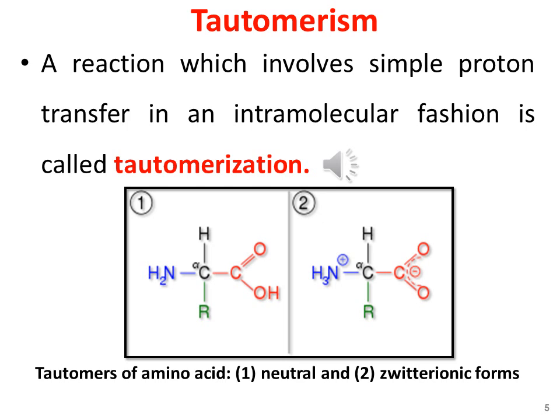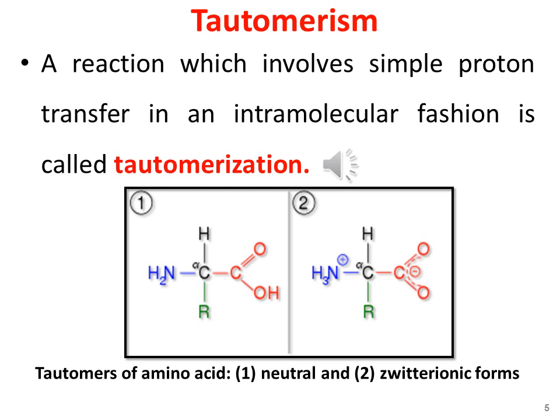Whereas in the other structural formula of the amino acid, labeled 2, the proton has been shifted from the carboxylic group to the amino group, and the amino group is converted from NH2 into NH3 with a positive charge. Similarly, the carboxylate group is now resonance stabilized, and this structure is the zwitterionic form of the amino acid. So structural formula 1 and the zwitterionic form 2 are the two tautomers of each other.